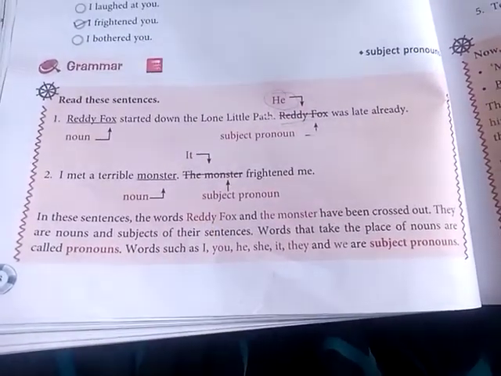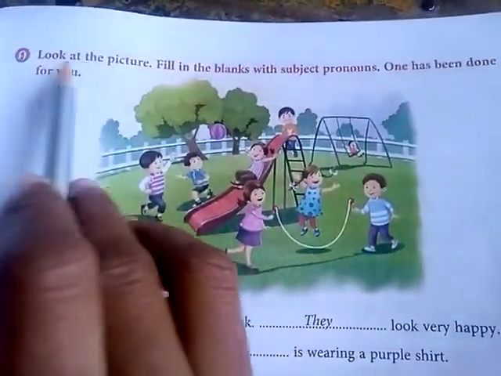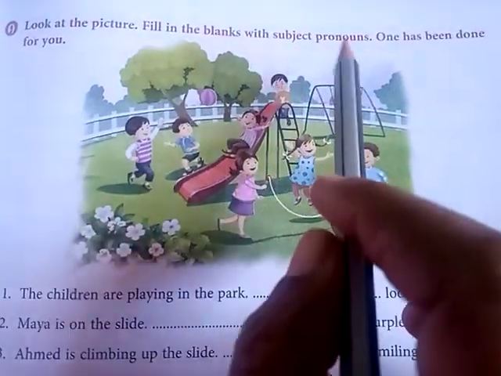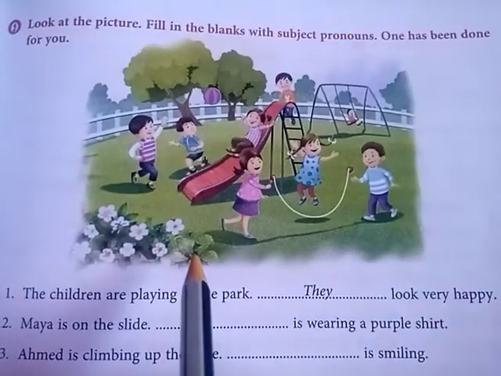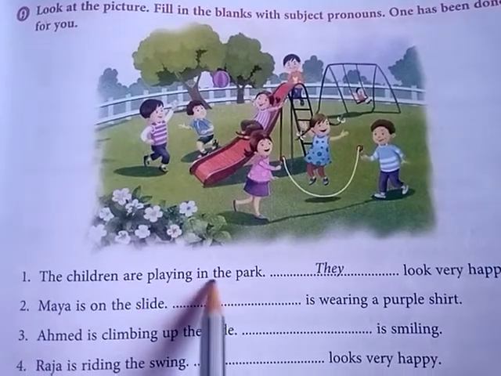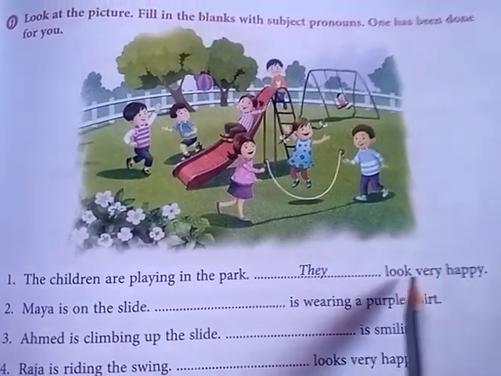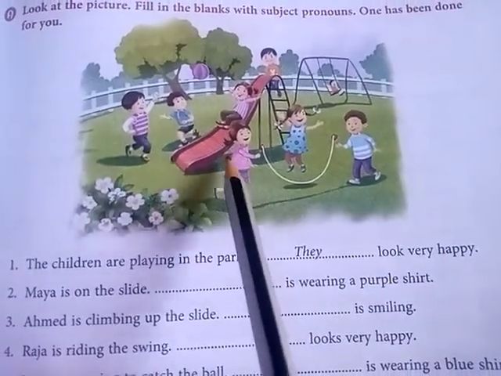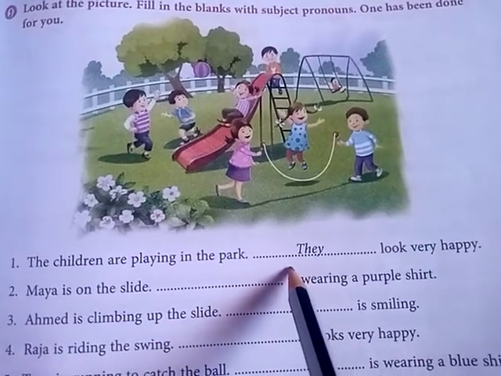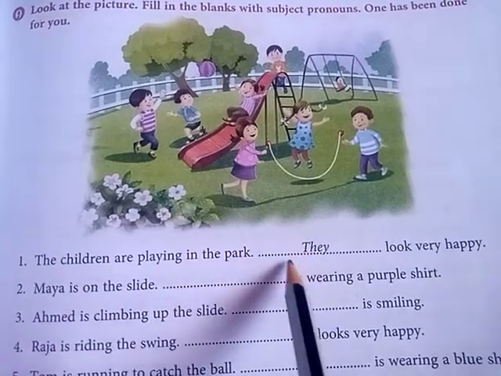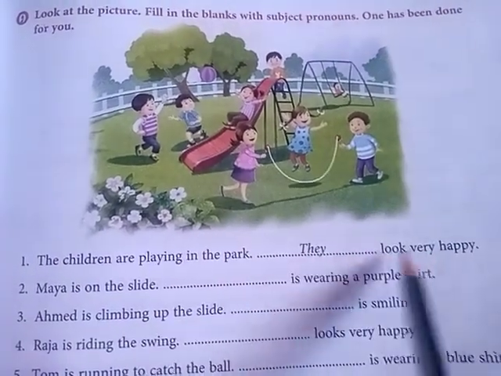Okay students, let us move toward the exercise. Question, I am going to read. Look at the picture. All of you look carefully at this picture. Fill in the blanks with subject pronouns. One has been done for you. But use a subject pronoun here. The children are playing in the park. Dash look very happy. All the children are playing in the park. So we have to use a subject pronoun here. The children are plural, so we should use they. Okay. They look very happy.